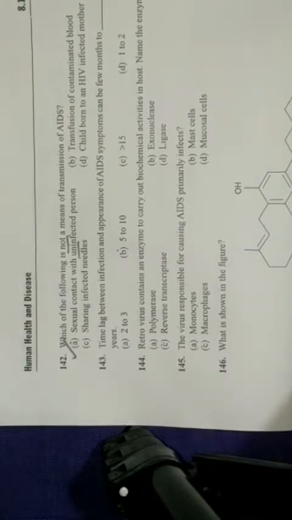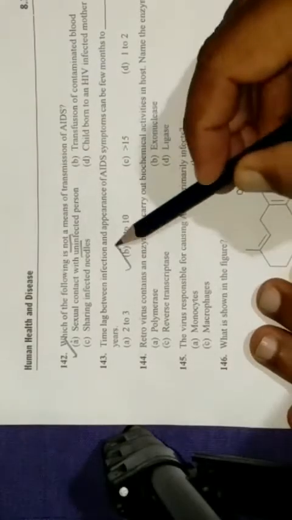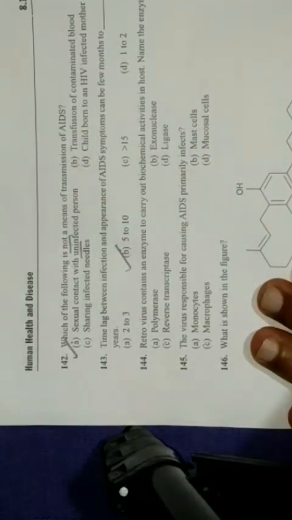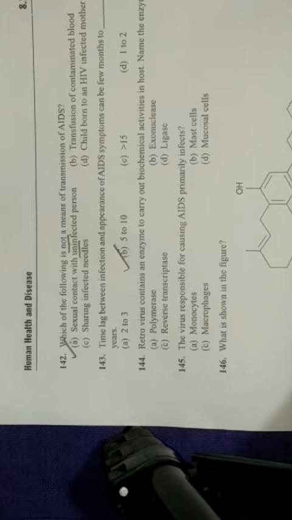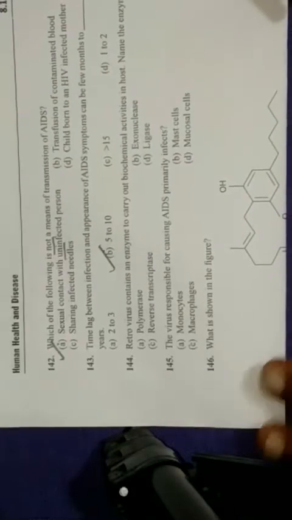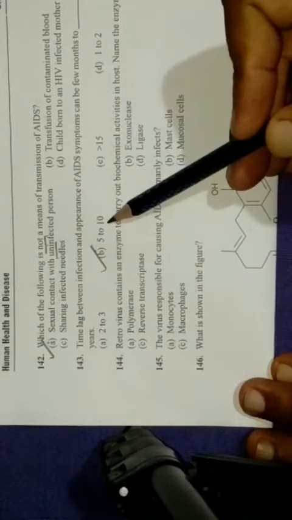Next one, the time lag between infection and appearance of AIDS symptoms can be a few months to dash years, 5 to 10 years, because in some people, up to 8 to 10 or even 11 years, symptoms are not seen. That is considered the incubation period. So it appears from a few months to a maximum of 10 years. Clear? These types of patients are seen in Africa, where they have a very long incubation period as far as HIV infection is concerned.